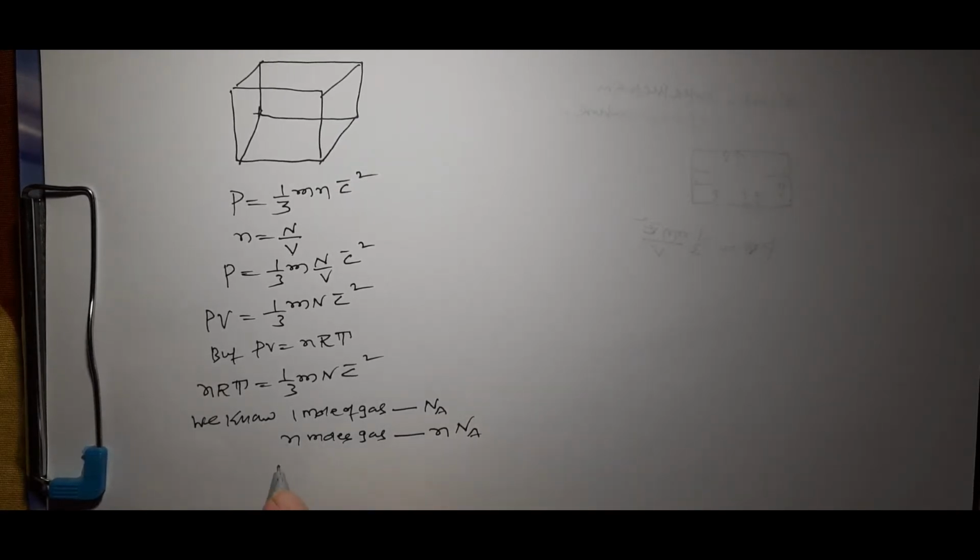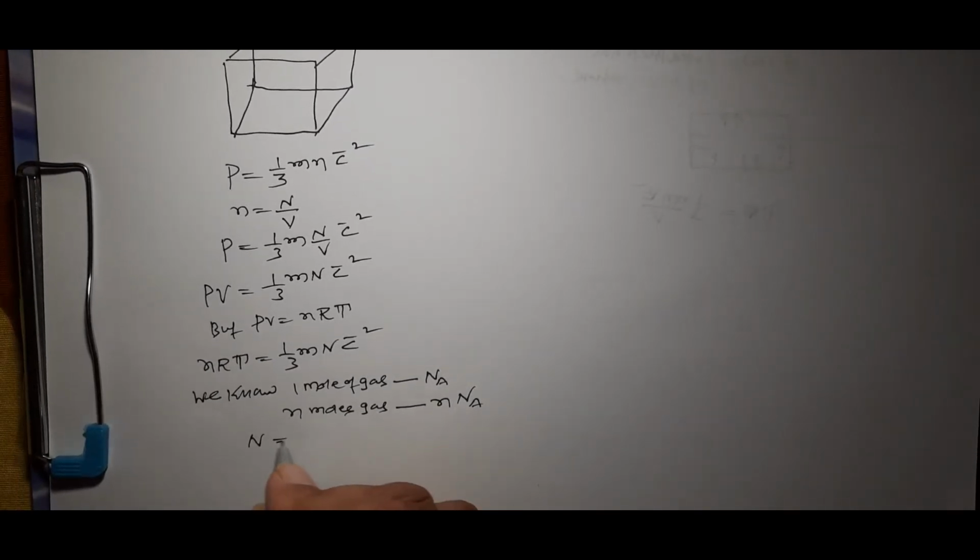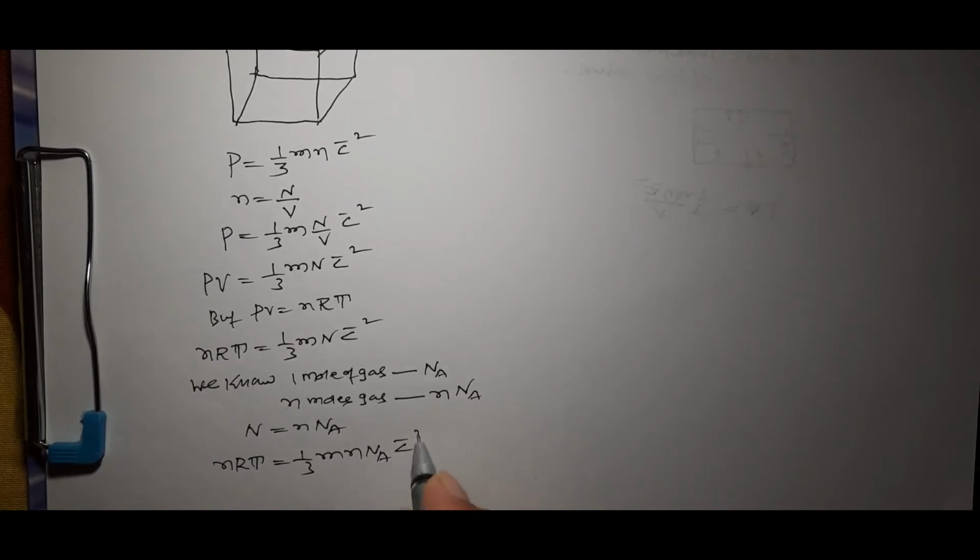That is, capital N is equal to small n into Na. Now substitute this value in our equation: n R T is equal to one third m into n Na c bar square.